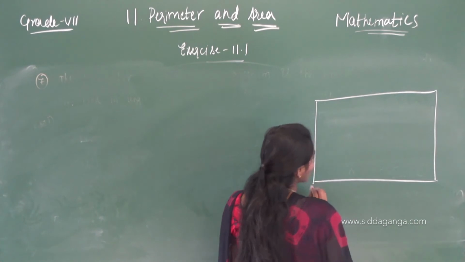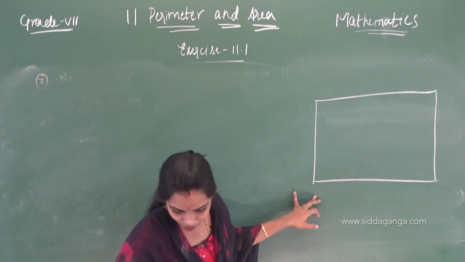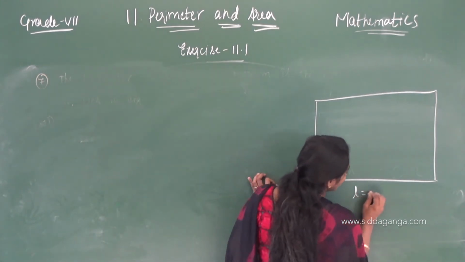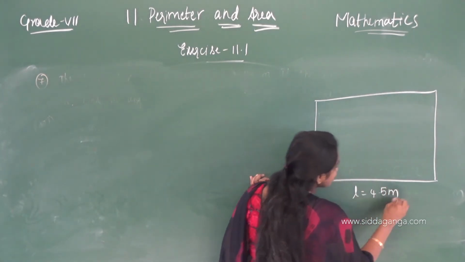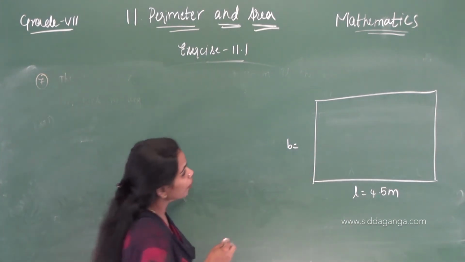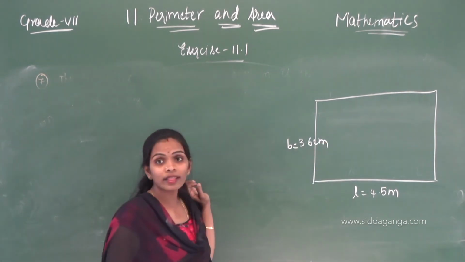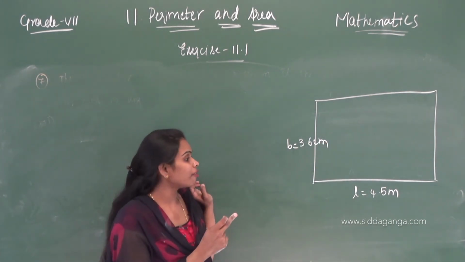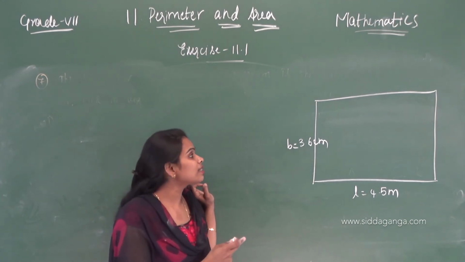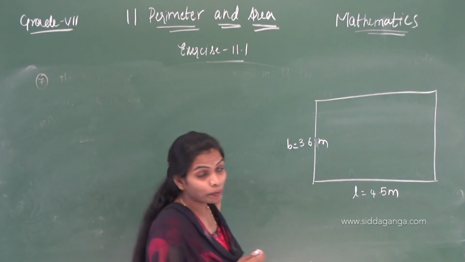Correct, one wall is there. The wall length and breadth they are giving as L equals 4.5 meters and breadth equals 3.6 meters.